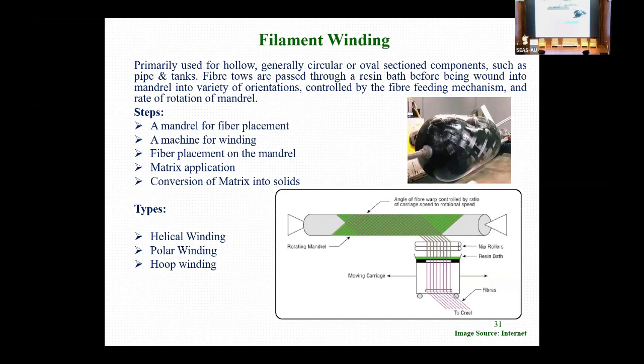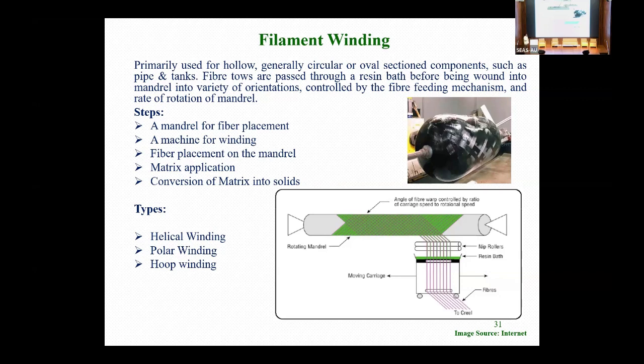Otherwise, everywhere we are manually placing the fiber, so definitely some kind of error in the placement of the fiber is happening, and we are not getting the maximum property out of the material. But this is a process where we can get it. But there is a limitation in this process. We can only bond axisymmetric objects. Otherwise, for a shape like a reflector, some kind of waveguide, or the structures you mentioned, we cannot go for this one.